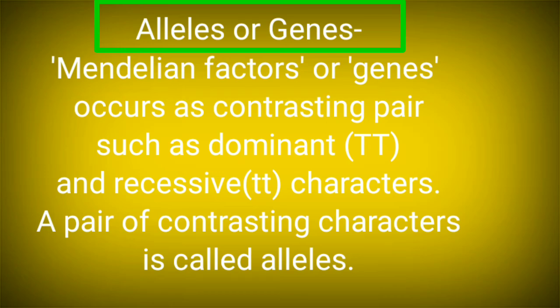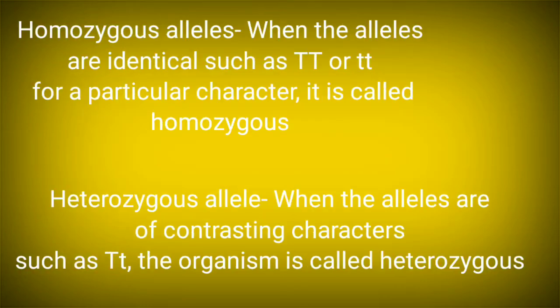These alleles are present on the chromosome, which expresses a particular trait, and in every individual it can occur either in dominant form or in recessive form. Alleles are of 2 types, that is homozygous alleles and heterozygous alleles. When the alleles are identical, such as T T or small t small t for a particular character, it is called homozygous.